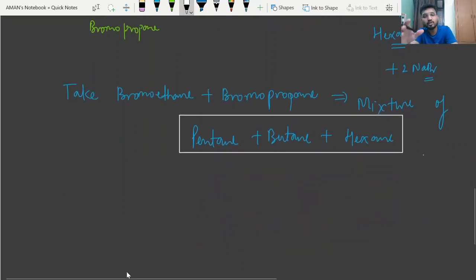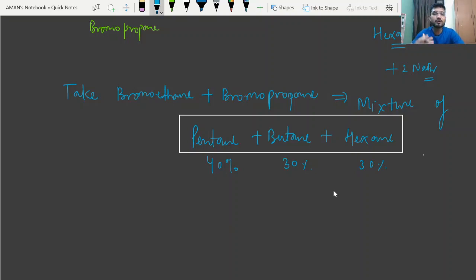So let's suppose you want to prepare pentane, right? So the yield in this reaction will decrease. Let's suppose you want to form 100% pentane, so it will not form 100% pentane. Maybe there is a possibility only 40% of pentane will form, and another will be 30%. So the product should be 100%, but this will not happen, right beta? So this is the limitation of the Wurtz reaction. Whenever you want to form a hydrocarbon that contains an odd number of carbon atoms, always a mixture of hydrocarbons forms.